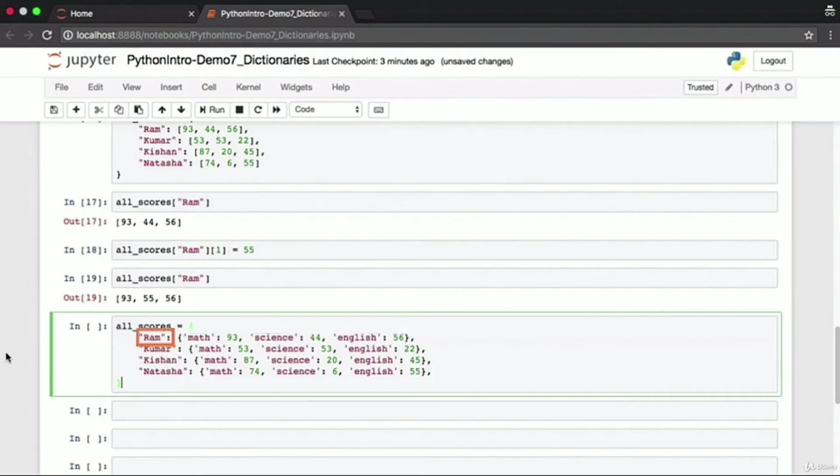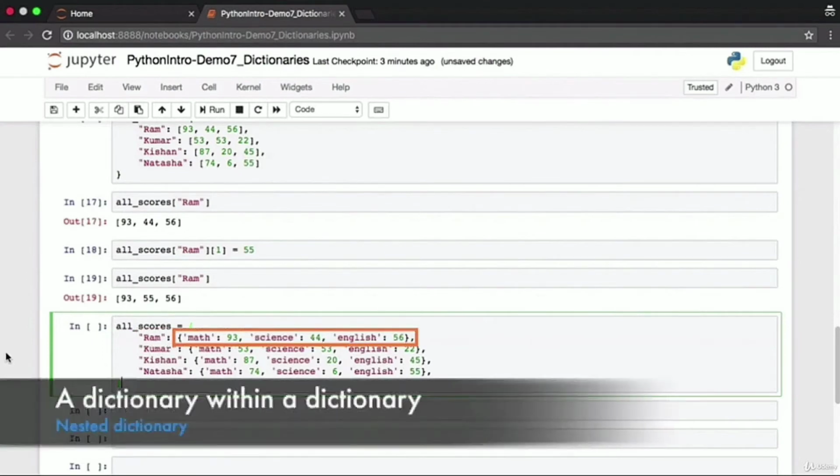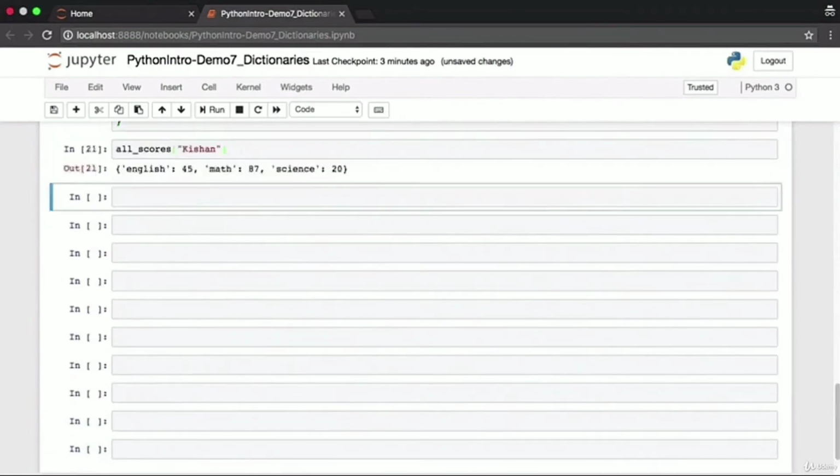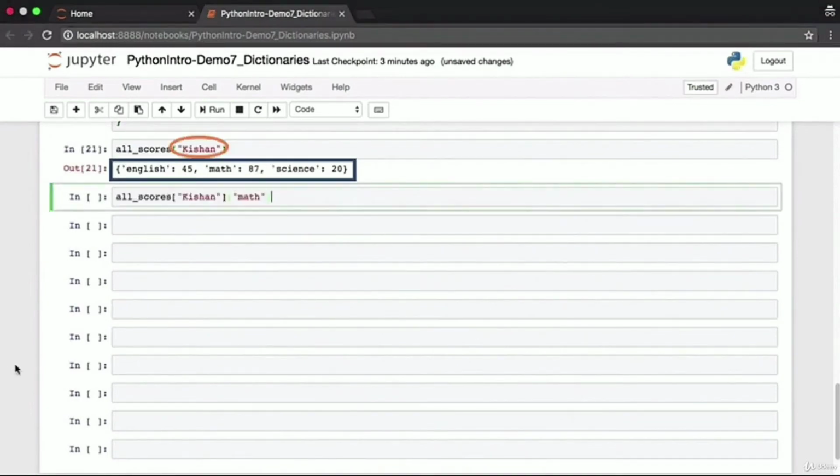So Ram has a corresponding value that's a dictionary with his scores in math, science, and English. This inner dictionary, which contains the marks in math, science, and English, can be thought of as the nested dictionary. It's nested within the outer dictionary. So if I now want to access all of Kishan's marks, I simply access the value for the Kishan key. That will give me all the marks in English, math, and science.